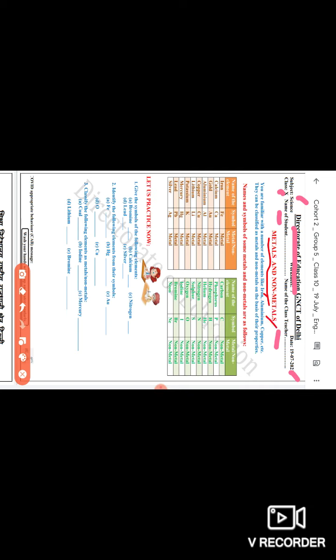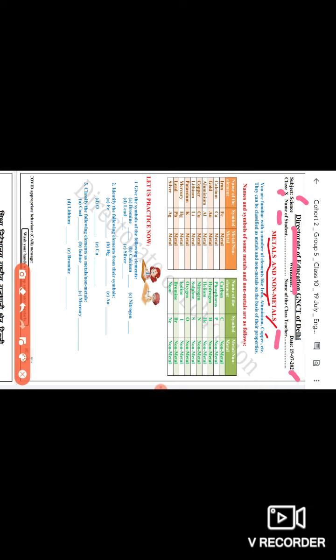Aluminium, you can see easily around yourself. The utensils are made of aluminium, like the cooker, the teapot, tea containers. Many things are made of aluminium. The foil you use for wrapping your breakfast or lunch is made of aluminium foil.